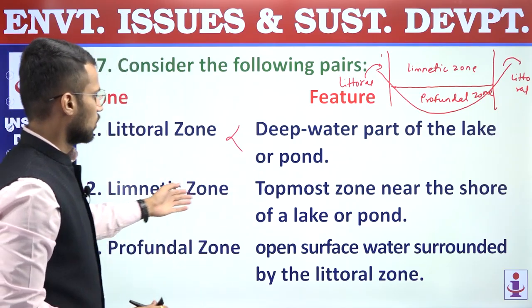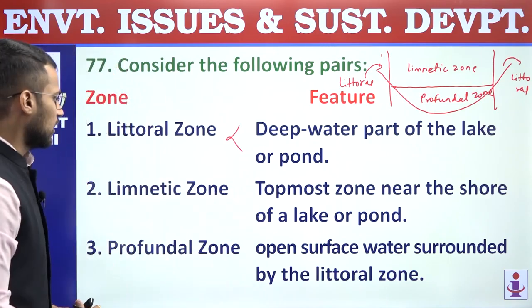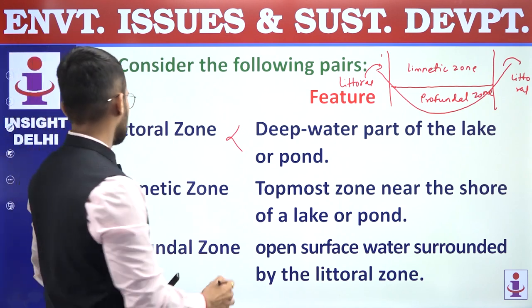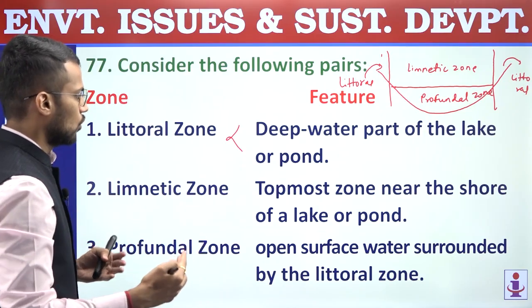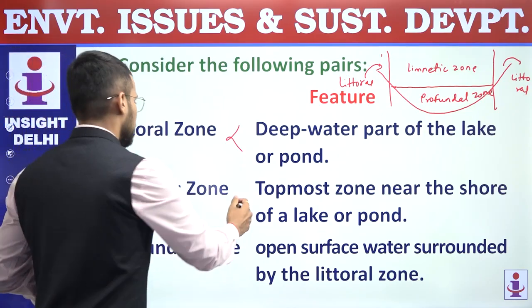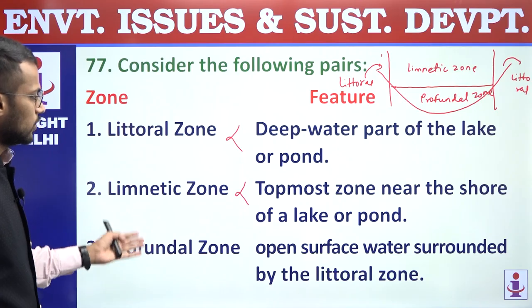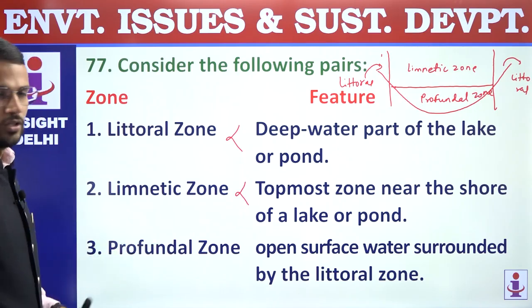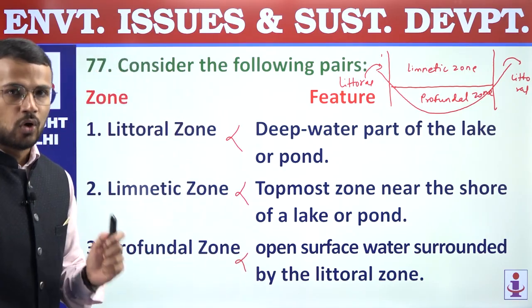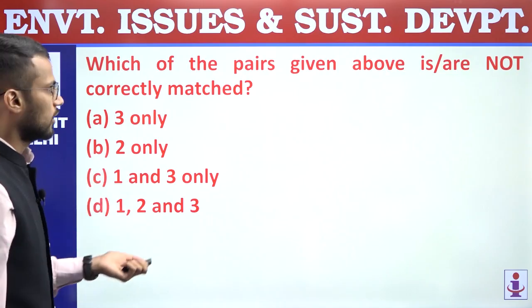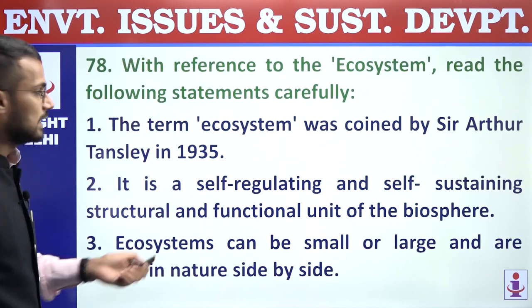Second, limnetic zone. Topmost zone near the shore of a lake or pond. Right? So again, this is incorrect, because limnetic is not the zone which is near the shore of a lake or pond. It is littoral, which is near the shores. Third, profundal zone. It is matched with open surface water surrounded by the littoral zone. Incorrect. This is an explanation of limnetic. So all three pairs are not correct. So we are supposed to find out not correct pairs only, and that's why the answer is D, 1, 2 and 3. 77, answer is D.